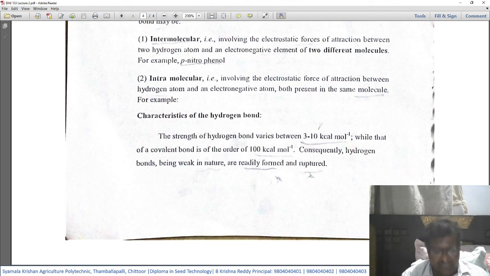So the second lesson is completed with this, and we can move on to the third lecture, which deals with the fundamentals of organic chemistry, features of organic compounds, mainly the differences between organic and inorganic compounds. We will deal with this chapter in the next class.